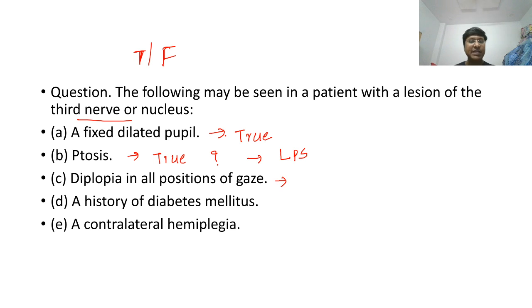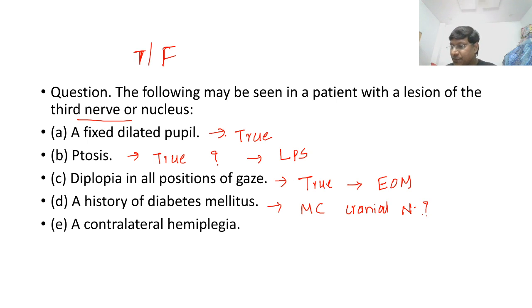Diplopia. Yes, diplopia will be there. Why? This is also a true statement. That is due to the involvement of your extraocular muscles. Now, in diabetes mellitus, what is the most common cranial nerve affected? Any one of you? In diabetes mellitus, what is the most common cranial nerve affected? Yes, one last chance.